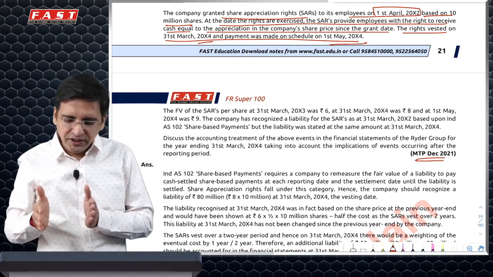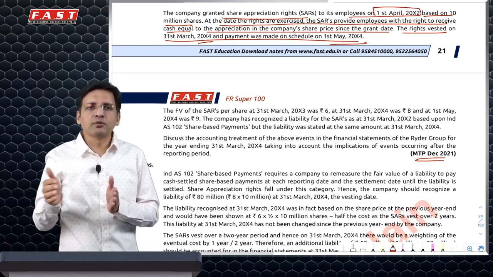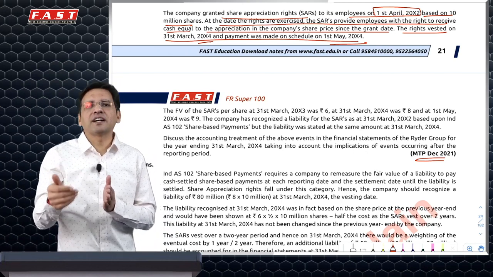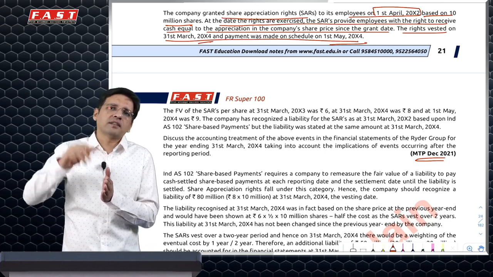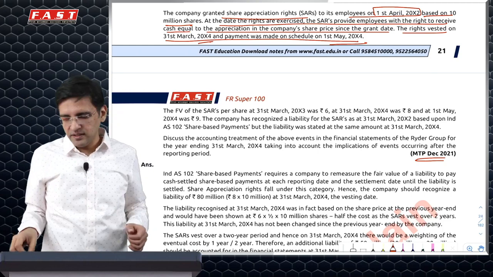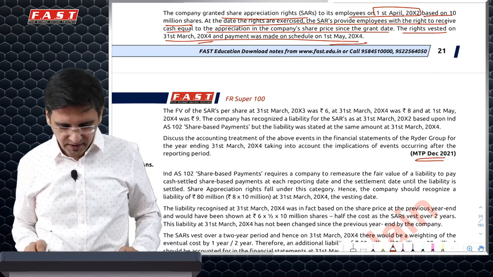However, if after the balance sheet date but before the approval of the financial statements the rights are exercised and the cash is taken, any subsequent gain or loss is recognized in the next year, because that relates to changes in share prices in the next year. So that is not adjusted here.